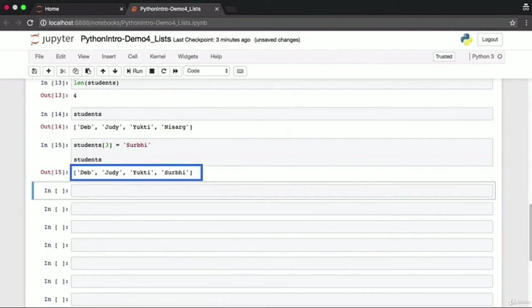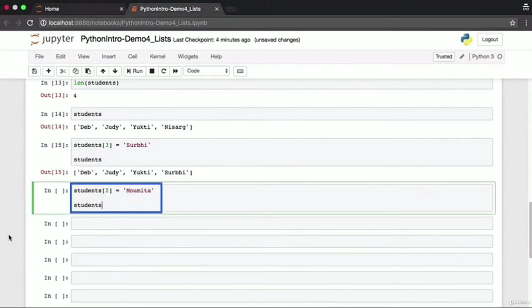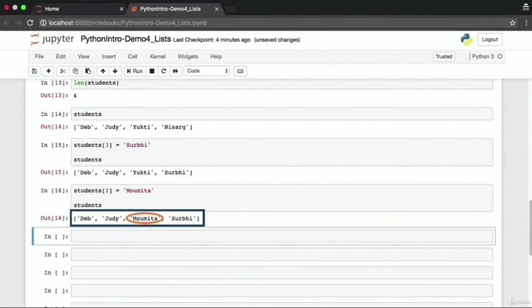And you can see that the list has been updated. Only the fourth element has been replaced by Surbhi. If you want to update the element at index 2, which is the third element in the list, you can do it by specifying 2 within square brackets. Here, Momita is now the third element in the list at index 2.